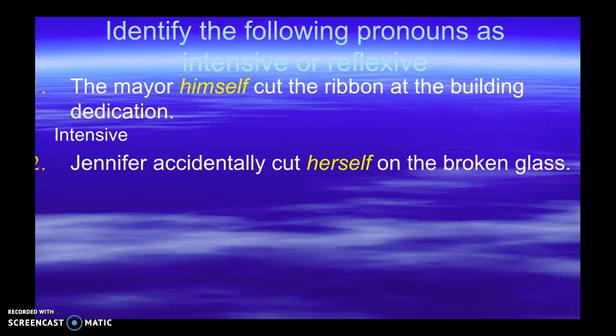Let's look at another example. Jennifer accidentally cut herself on the broken glass. Okay, so let's take herself out. Jennifer accidentally cut on the broken glass. Doesn't sound quite right if I take it out. So therefore, it is a reflexive pronoun. I need herself in there for the sentence to make sense.